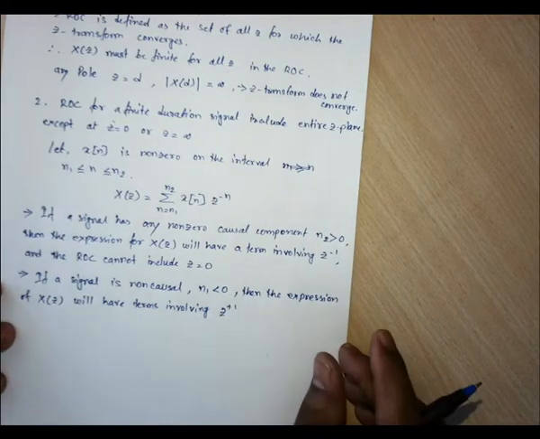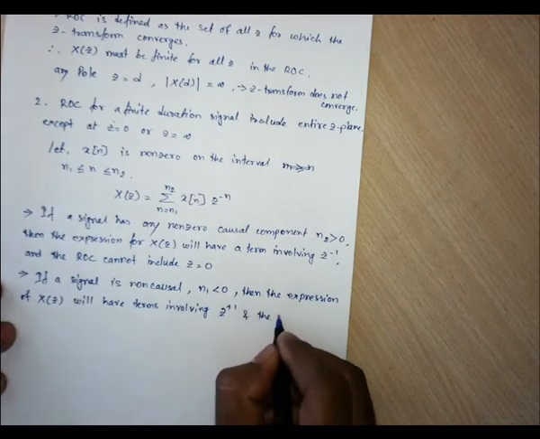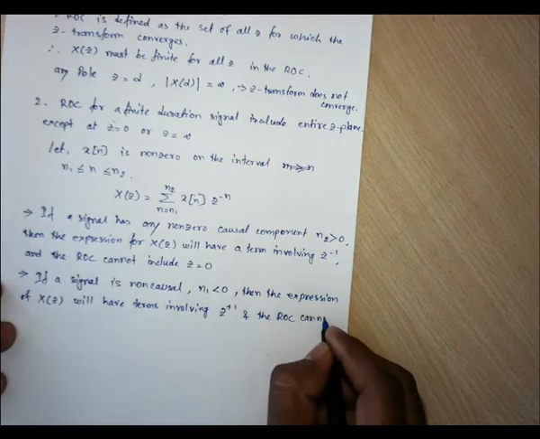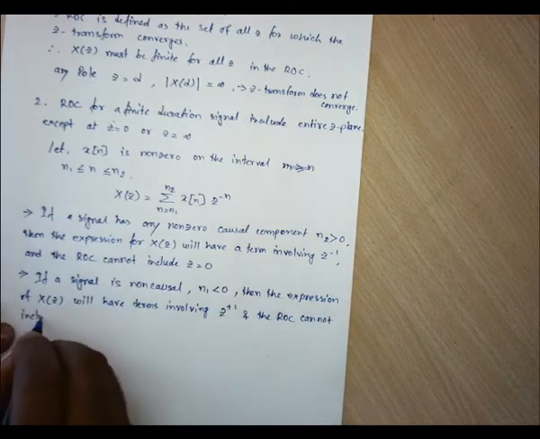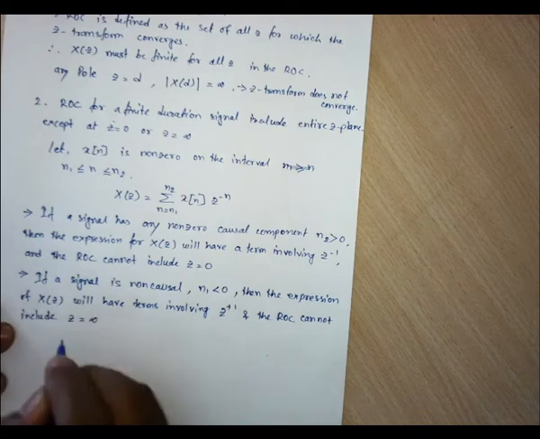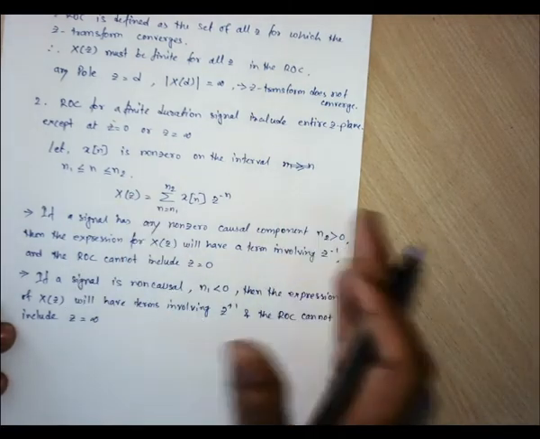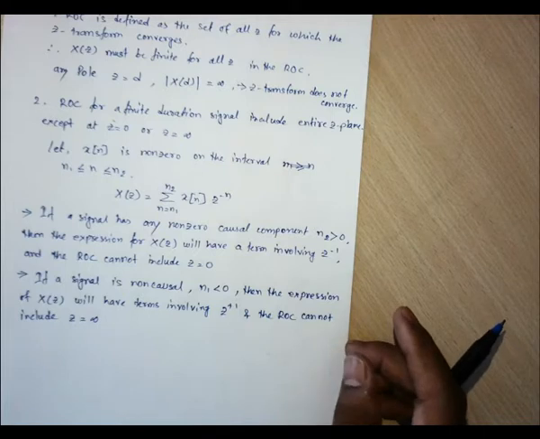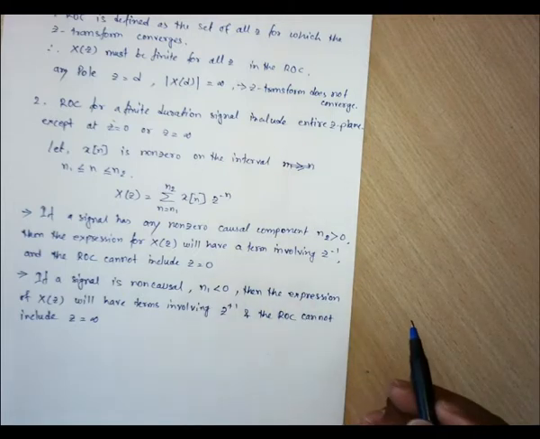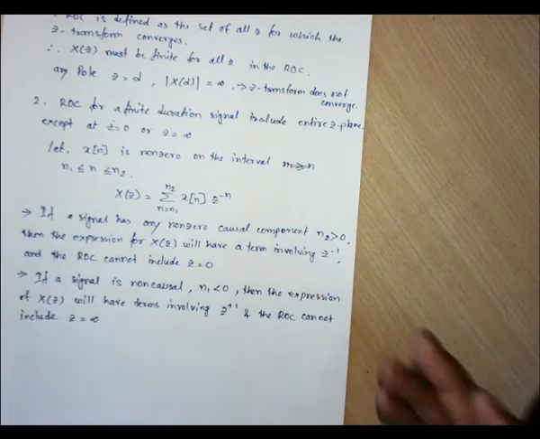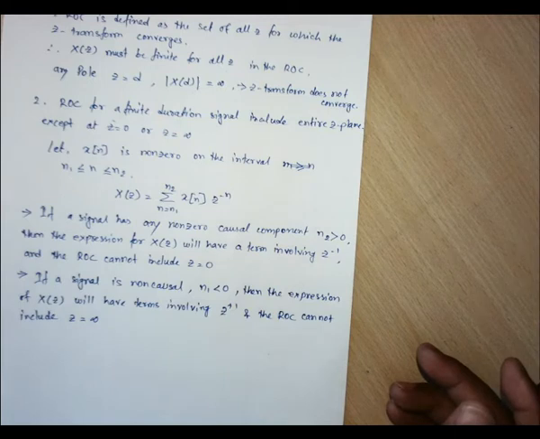So what we can say is that the ROC cannot include z equals infinity. If we are dealing with the causal component of a signal, then the ROC cannot include z equals 0. The ROC cannot include z equals 0. If we are dealing with a non-causal signal, that is on the left side, then the ROC cannot include z equals infinity, right?